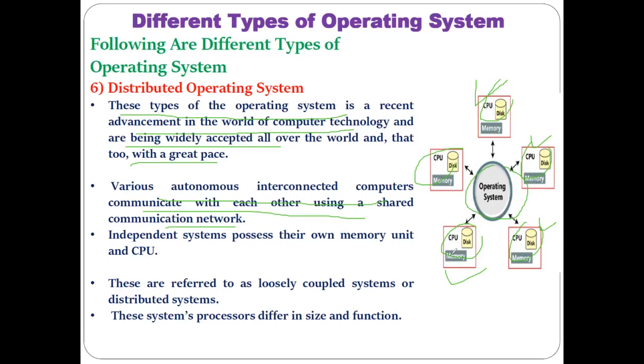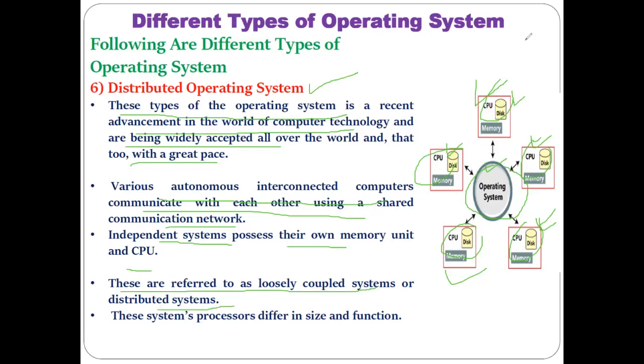As I have mentioned here, independent systems have their own memory unit, CPU, and disk. You can see each of these individual computers has its CPU, disk, memory, but everybody is sharing the same kind of operating system. So this whole scenario is referred to as what? Distributed operating system. Here the operating system is shared between all the user or client computers. These are referred to as loosely coupled systems or distributed systems.